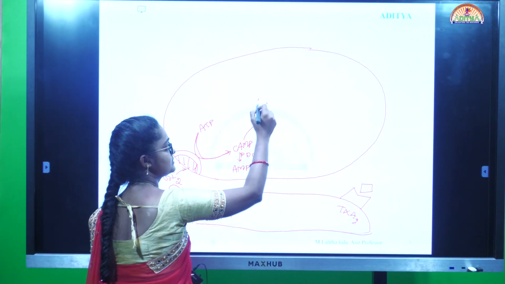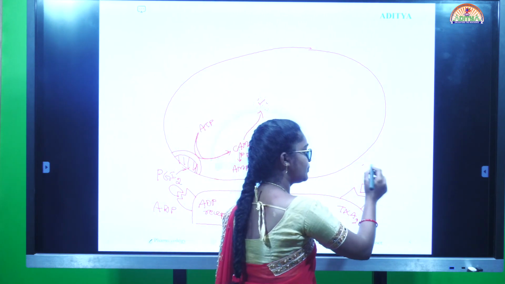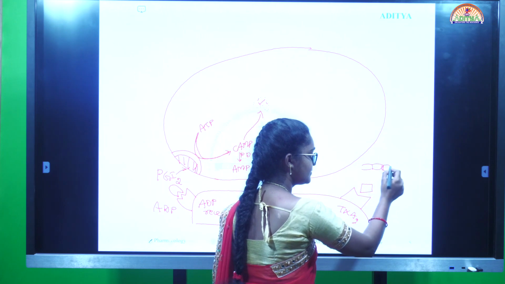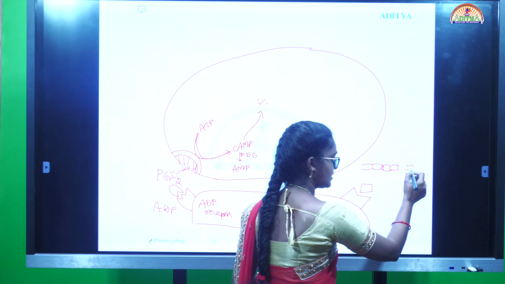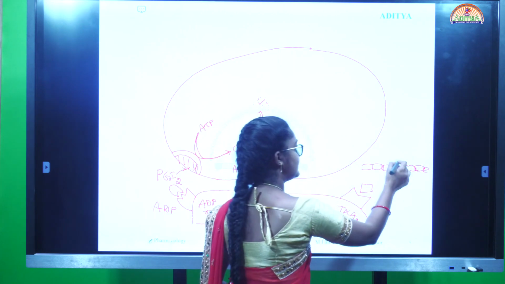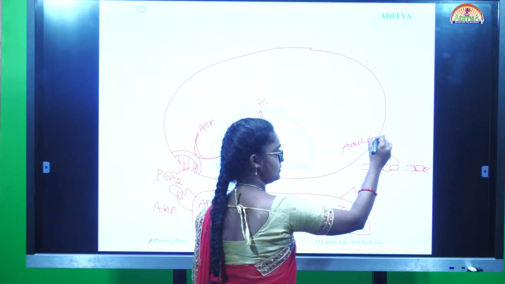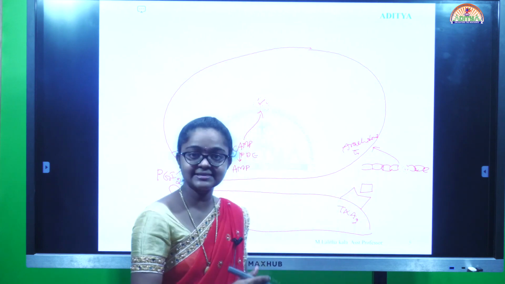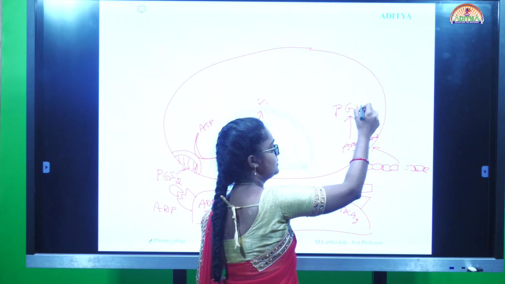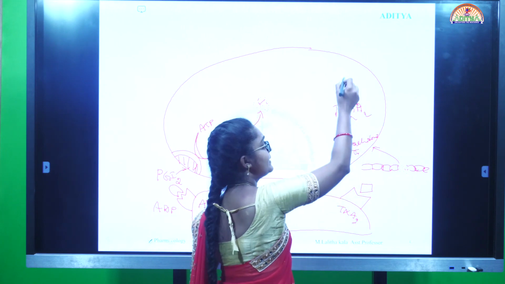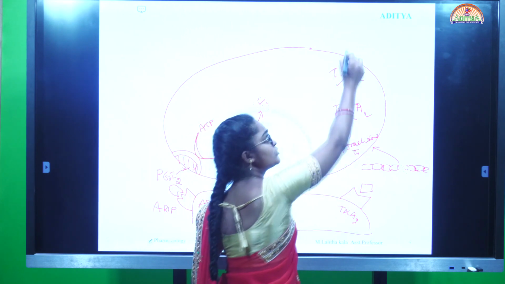It is releasing some collagen. Here exposed collagen is present, and from this arachidonic acid is released. Arachidonic acid releases prostaglandin A2, and prostaglandin A2 releases thromboxane A2, which is released into the blood.